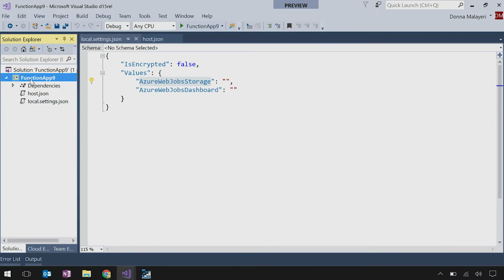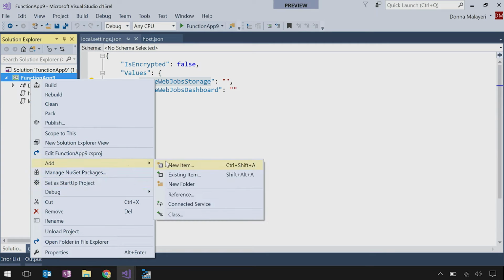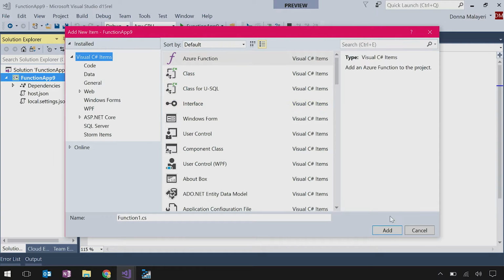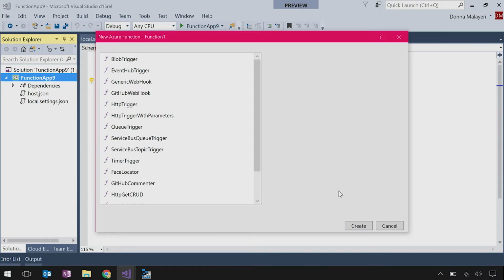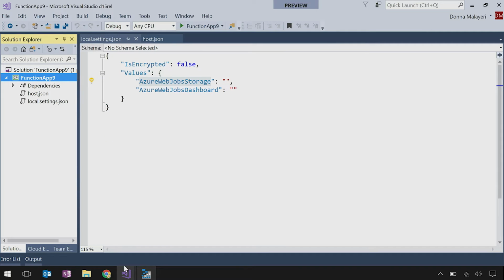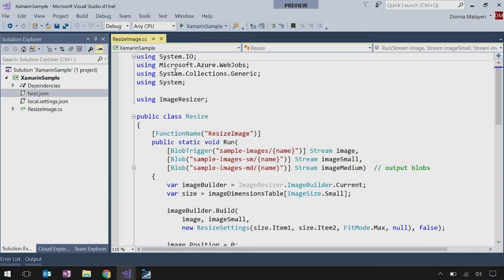And then if you want to add new functions, you just right click, add new item, and add function. And these are the same templates that you see in the portal, all configured for C#. So I have one function I want to show you, which is for image resizing, which is very common in mobile applications, as we were saying.